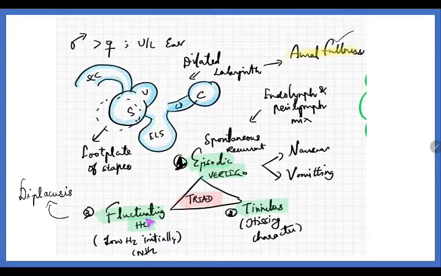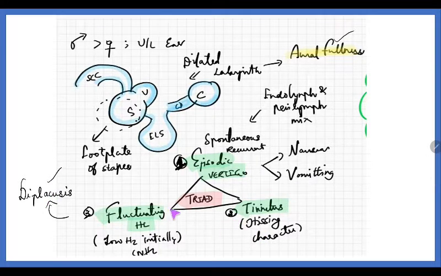And then the person could have fluctuating hearing loss. Ultimately there is mixing of endolymph and perilymph, and thereby there is impaired hearing. This hearing loss is of the sensorineural type because it is concerned with the inner ear. The person will be more intolerant to loud sound, and will also present with diplacusis. What is diplacusis? The person perceives one particular frequency to be higher in one ear, while that same frequency is normal in the other ear. That is called diplacusis.